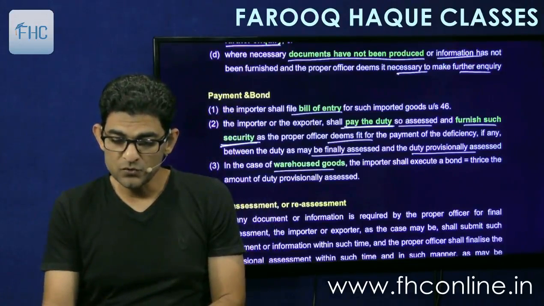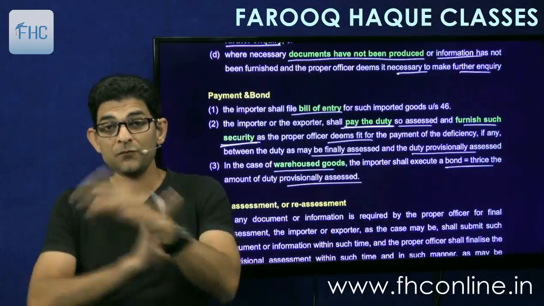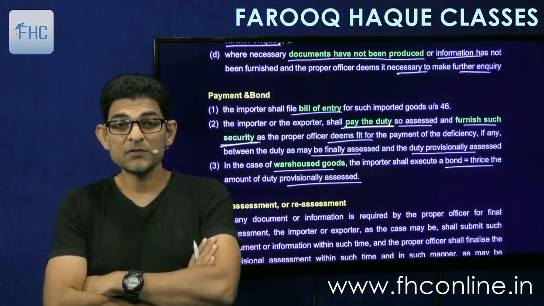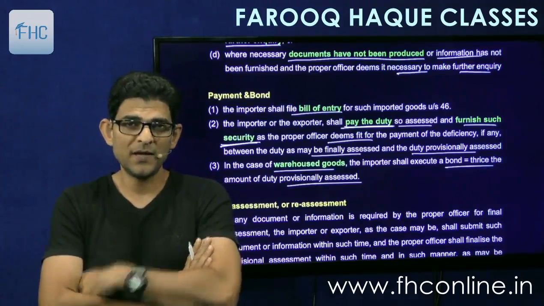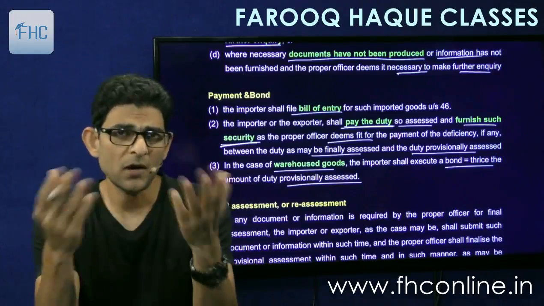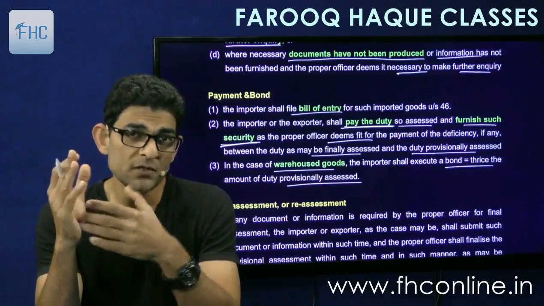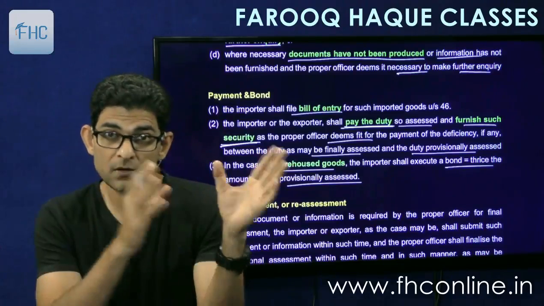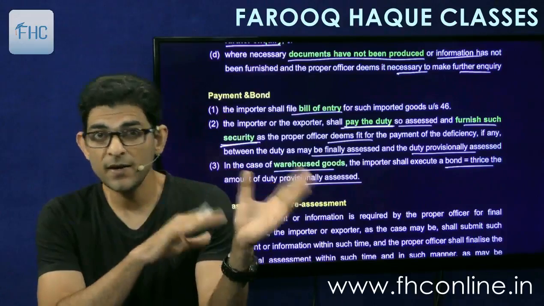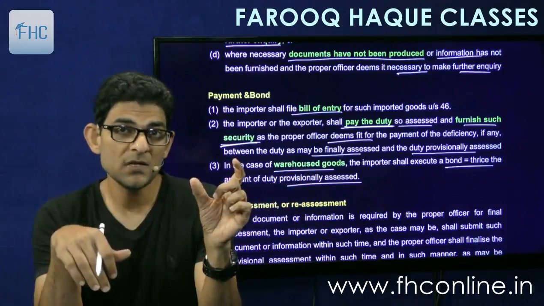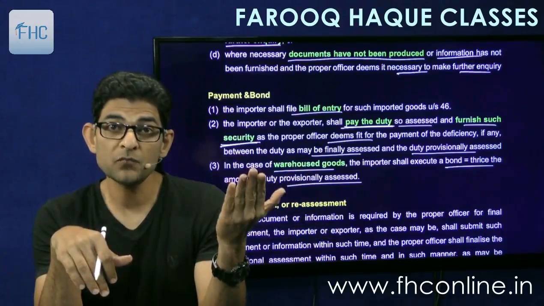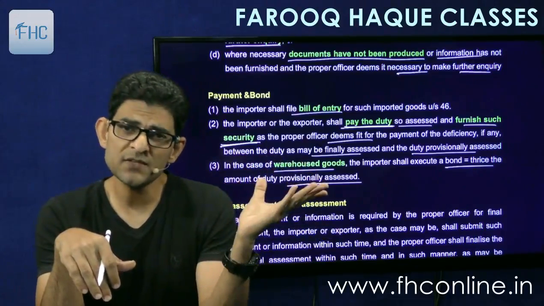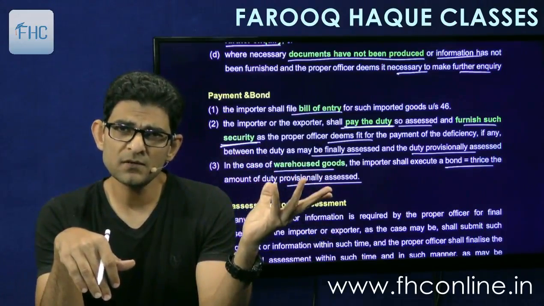And in case of warehouse goods, the importer shall execute a bond equal to thrice the amount of the duty provisionally assessed. If you are warehousing the goods, there is a warehousing bond. Anyways, when we put the goods in warehouse, you have to file a bond, and that bond is equal to thrice the duty assessed. Even in the normal case, if I am filing a bill of entry for warehousing and I am warehousing the goods, if the duty is say 10 lakhs, we have to file a bond of 30 lakhs. So even in this case, it is the same.